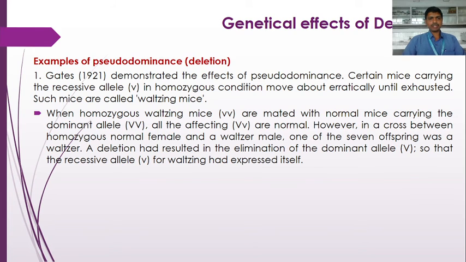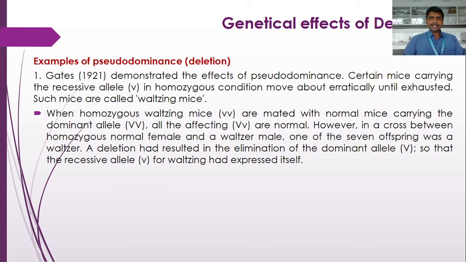However, in a cross between a homozygous normal female and a waltzer male, one of the 7 offspring was a waltzer. A deletion had resulted in the elimination of the dominant allele, that is the capital V, so that the recessive allele small v for waltzing had expressed itself.